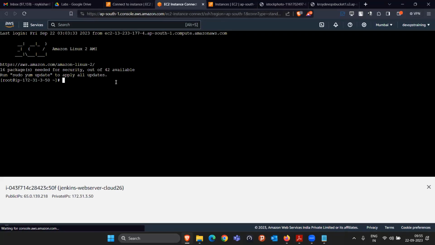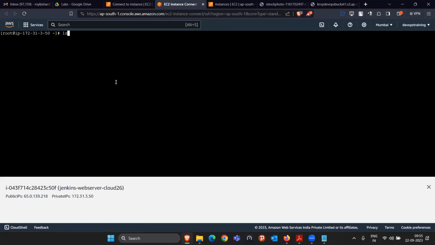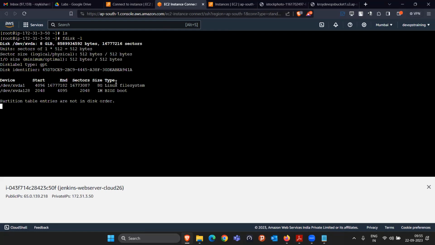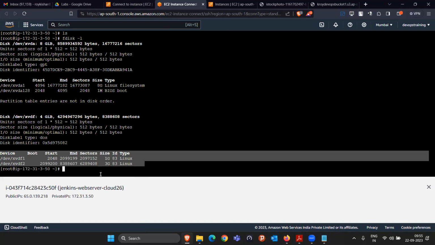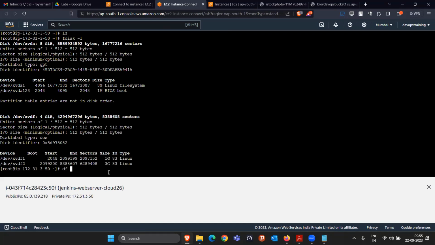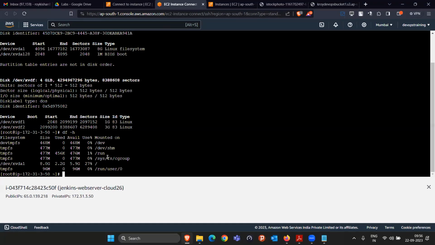Okay. We connected to this machine, clear it out. I don't want to do anything here. Okay, so here if I do fdisk -l now, you don't have to format the partition again. You don't have to create the partition again, because that was the only one-time process. This partition, everything is already created. So what you have to do is simply mount this volume, or mount the partition. That's it. That is the only thing you have to do.